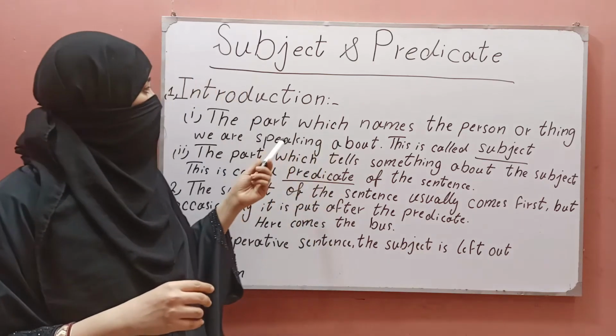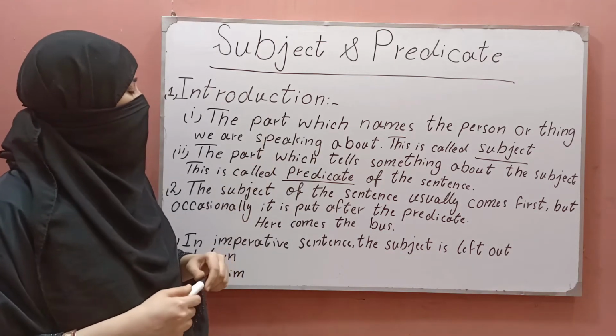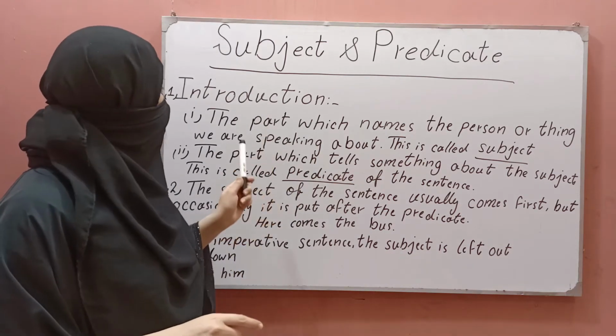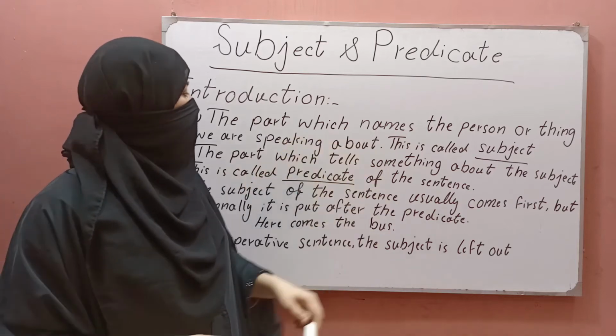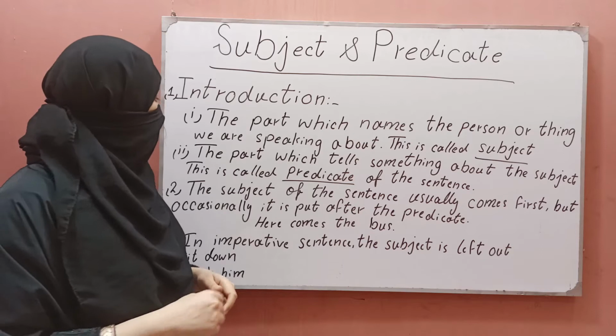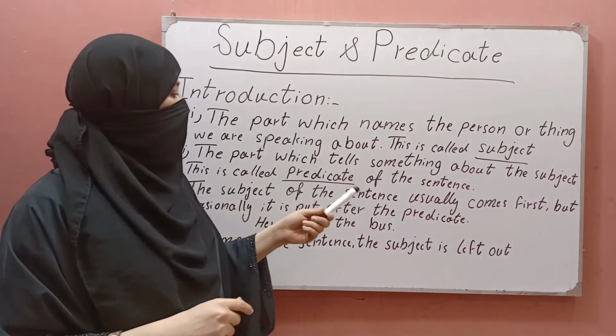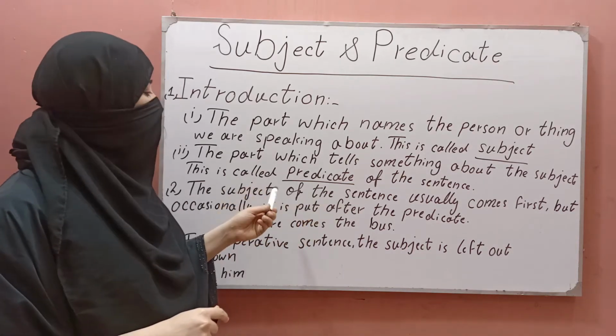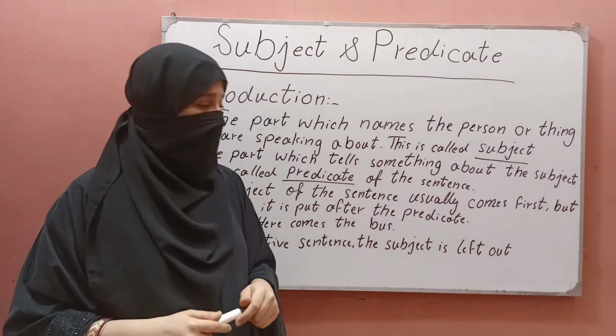I will tell you more about the introduction of subject and predicate to make the point clearer to you. The part which names the person or thing we are speaking about is called the subject, and the part which tells something about the subject is called the predicate of the sentence.